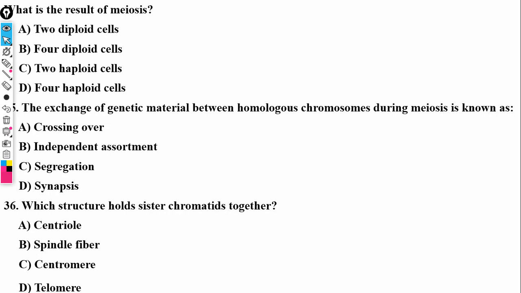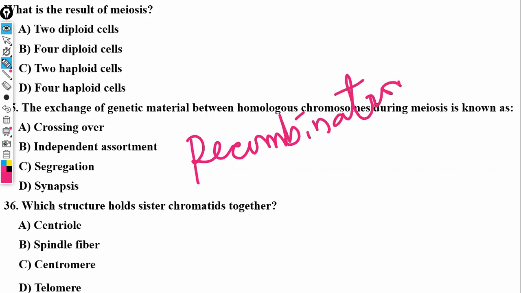Now, the exchange of genetic material between homologous chromosomes during meiosis is known as a process called recombination. So it has two names: recombination or crossing over.